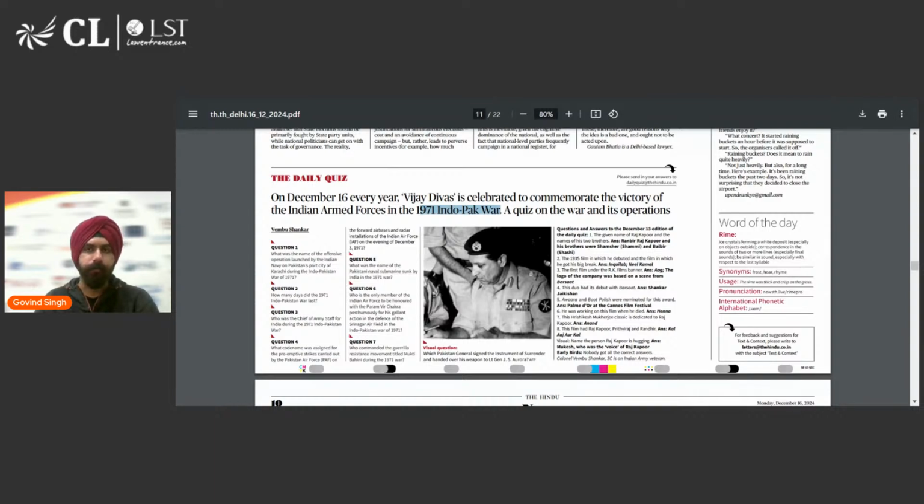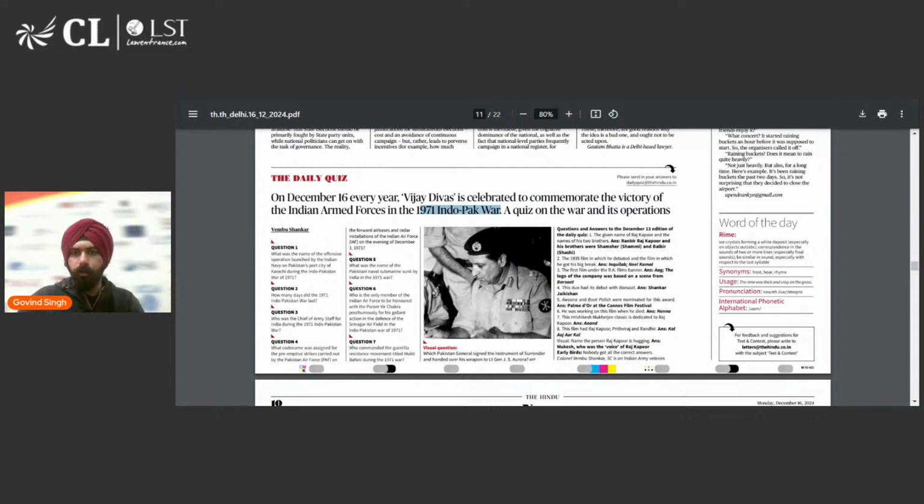Bangladesh is the correct answer. Absolutely right. Bangladesh got its independence through this particular war. Earlier, it used to be a part of Pakistan, East Pakistan and West Pakistan. So East Pakistan then became Bangladesh. So it is Happy Independence Day for Bangladesh and also Vijay Divas.